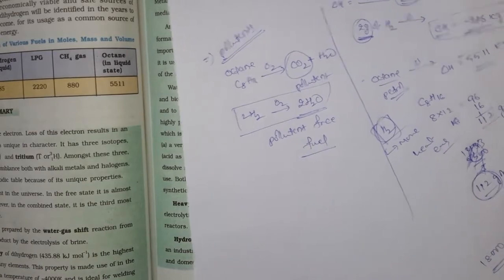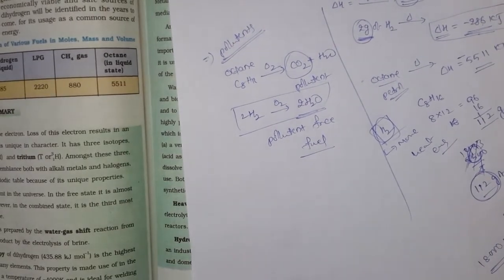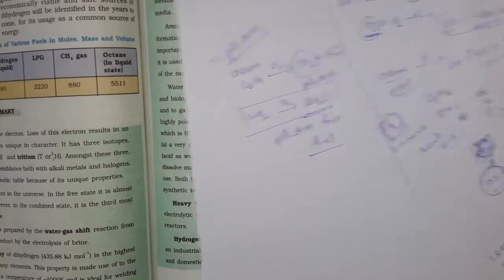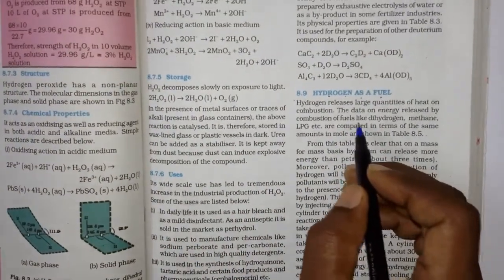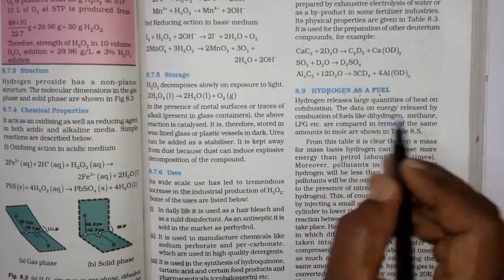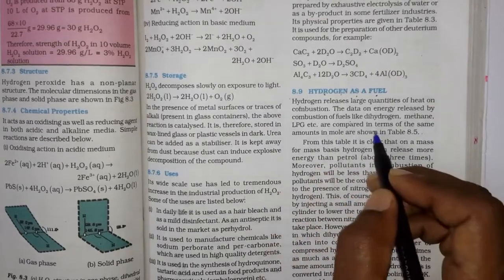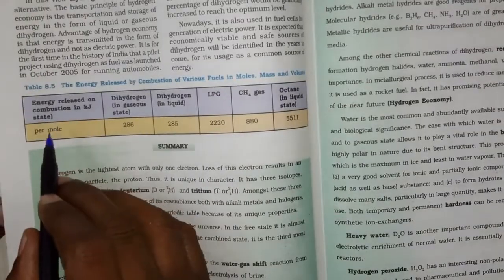Okay, so that is the reason why people thought to use hydrogen as a fuel, but it has certain limits. So what are the limits? Here is the same thing that I discussed. The data on energy released by combustion of fuels like dihydrogen, methane and LPG are compared in terms of the same amounts in moles. That is in Table 8.5. Here the table is.